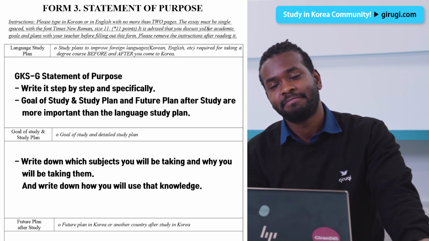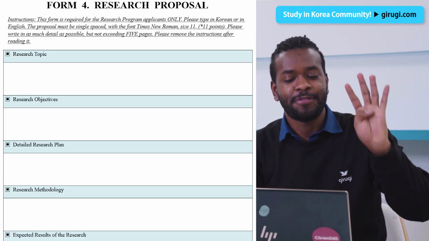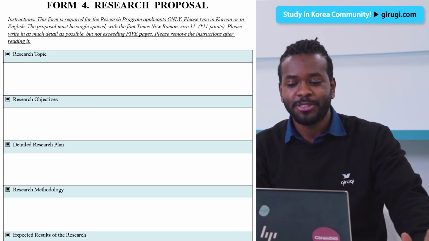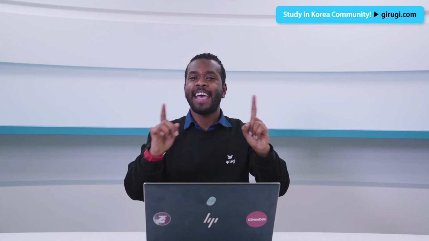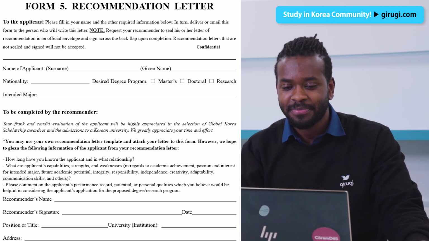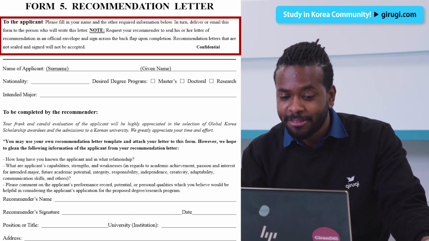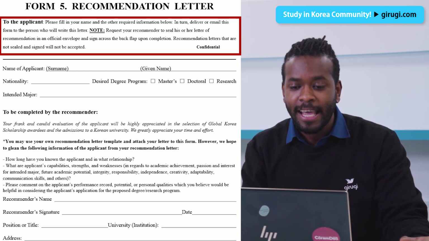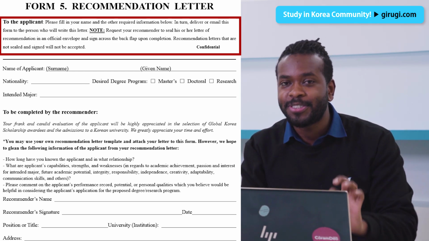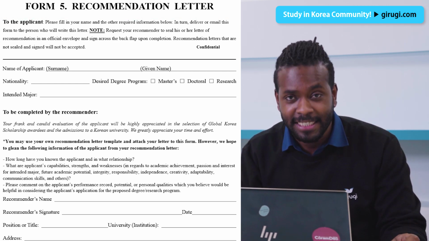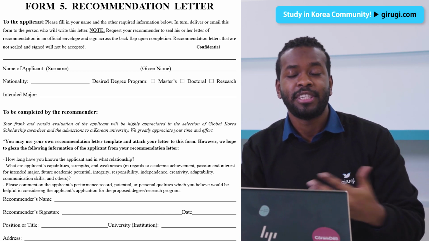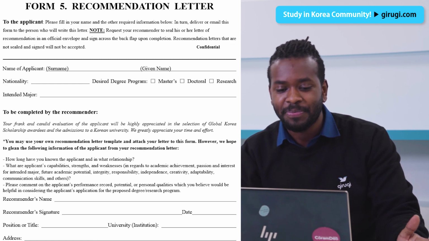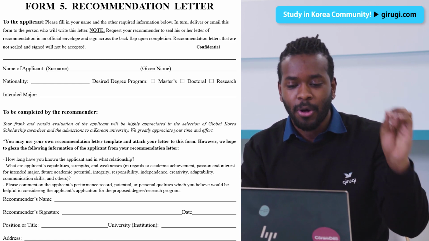It's Form 4, and only those who have chosen the research program need to fill out this part and the recommendation letter. If you look here, there is a note section. Can you see it here? You should follow the instructions as shown here. If it is not sealed, it will be rejected. A lot of my friends ask who they should request the recommendation letter from, so it's better to ask a professor who taught you. So keep that in mind.